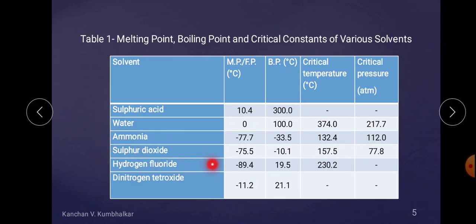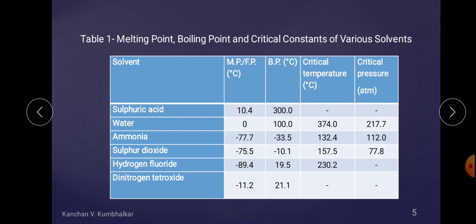Similarly, sulfur dioxide shows the ranges of its melting point and boiling point, which are less than 0 degrees Celsius. In both cases, ammonia and sulfur dioxide, the temperatures are less than 0 degrees Celsius, meaning in the minus range, where they boil.